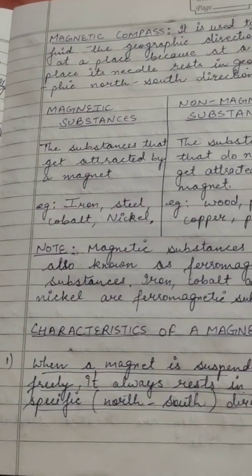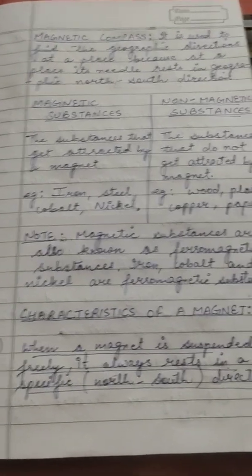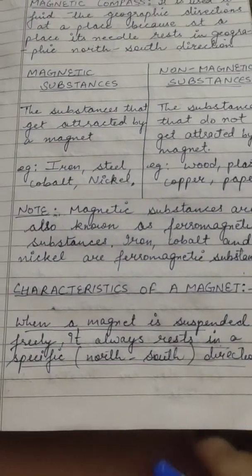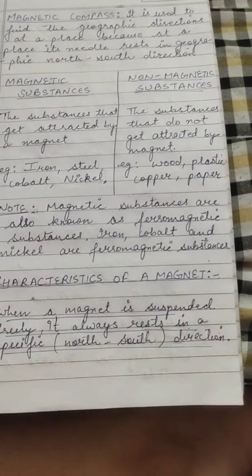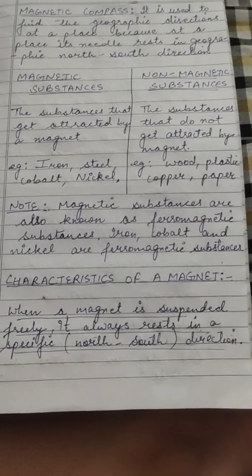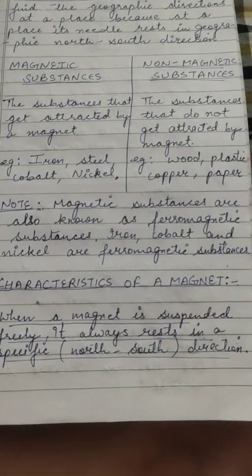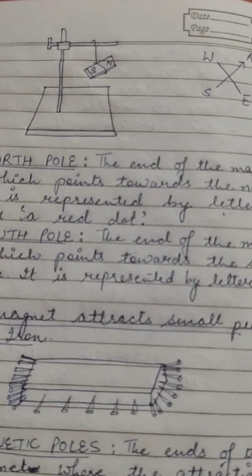Now the next topic is characteristics of a magnet. The very first characteristic is, when a magnet is suspended freely, it always rests in a specific north-south direction. Here we have taken an example of a magnet which is suspended freely.